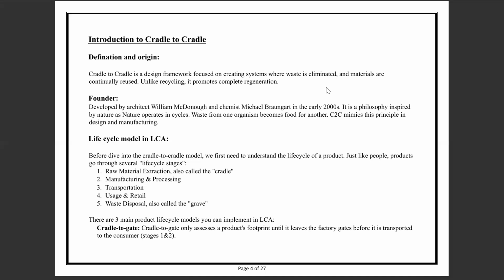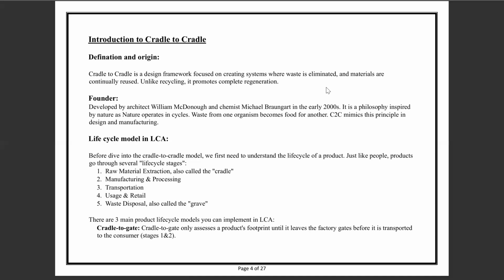Now we have to know about LCA. Before diving into Cradle to Cradle, we first need to understand the life cycle of a product. Just like people, products go through life cycle stages, which include raw material extraction, production, processing, transportation, usage, retailing, and then disposal, also known as grave. There are three main product life cycle models which can be implemented in LCA: cradle to cradle, cradle to gate, and cradle to grave.